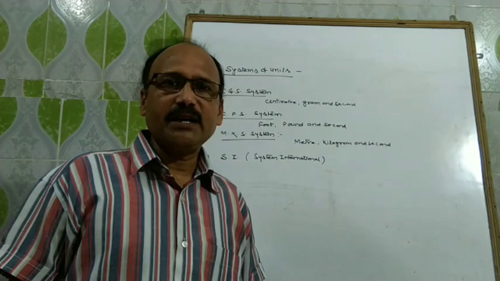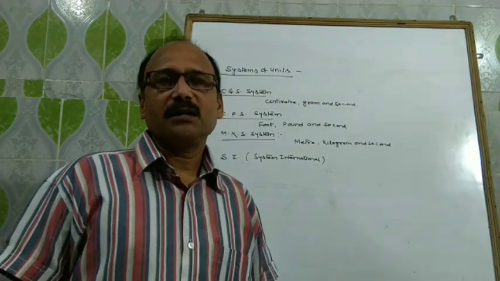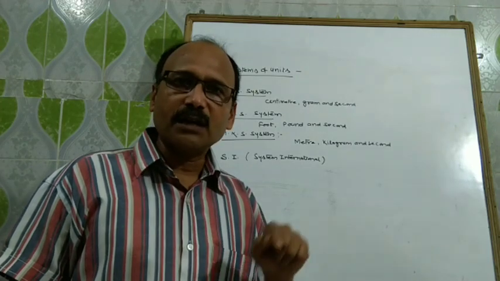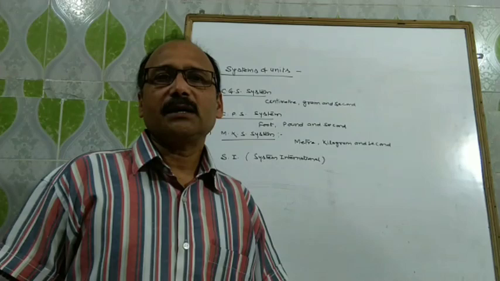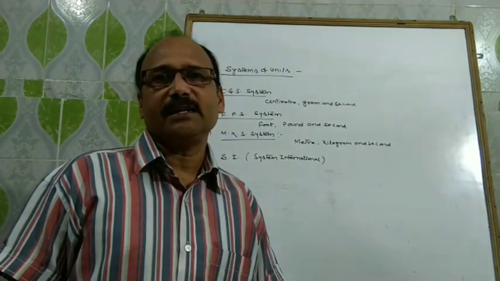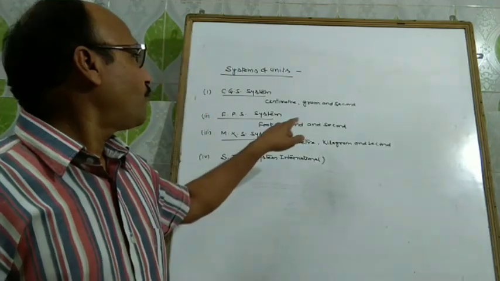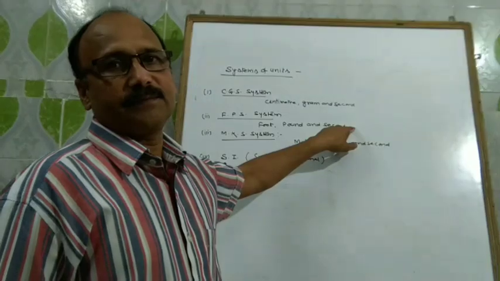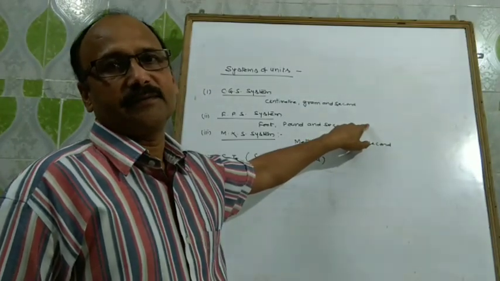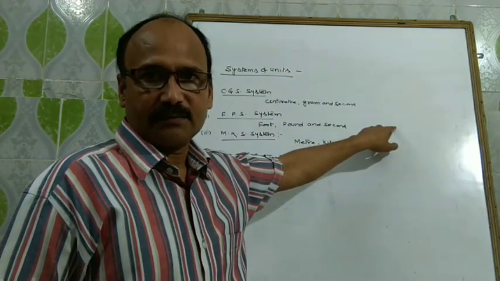I repeat this definition: a system in which the units of fundamental quantities length, mass and time are represented by foot, pound and second respectively is known as FPS system.